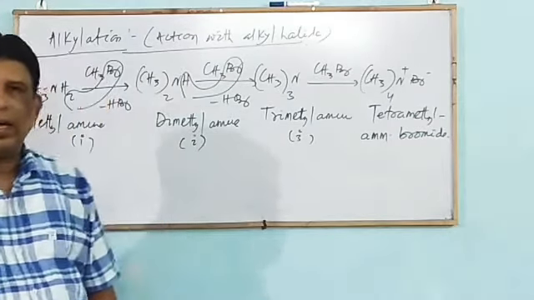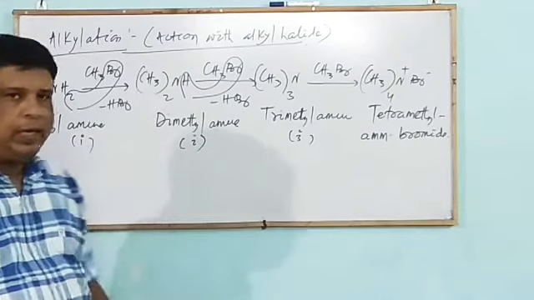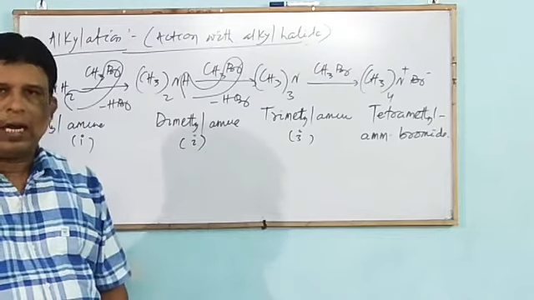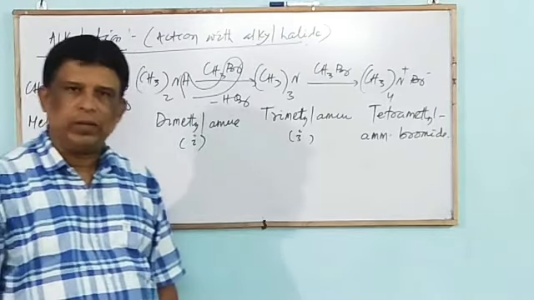In a similar way, when a primary aromatic amine, that is aniline, reacts with alkyl halide, it also forms a quaternary ammonium salt. Mark the equation.